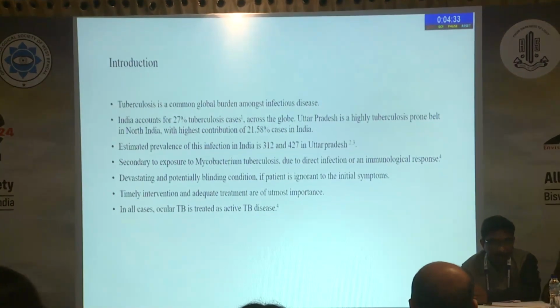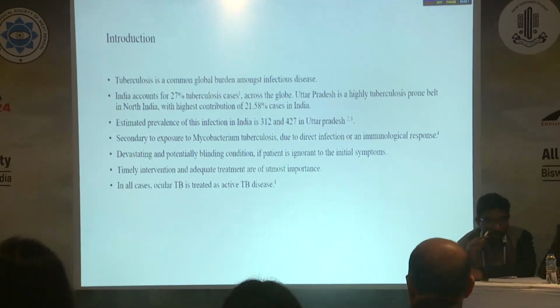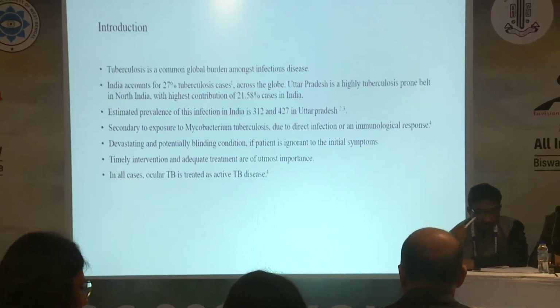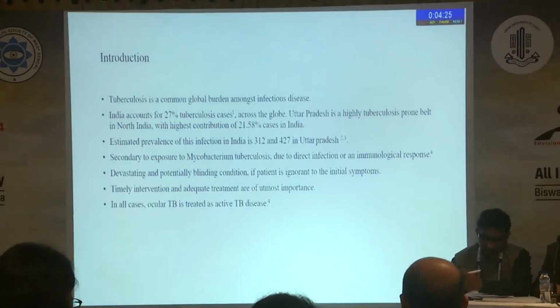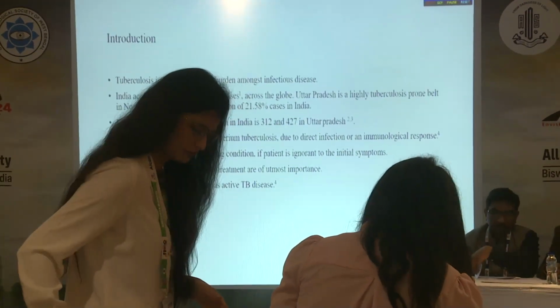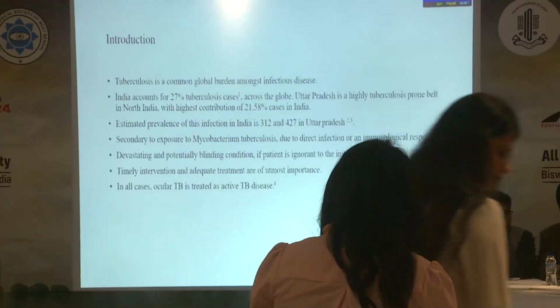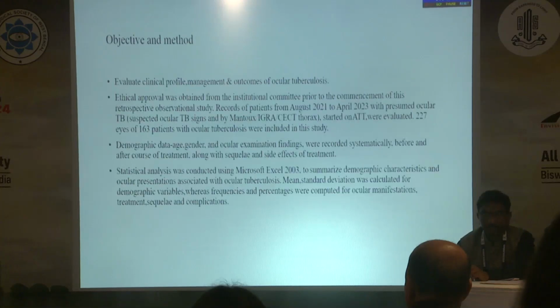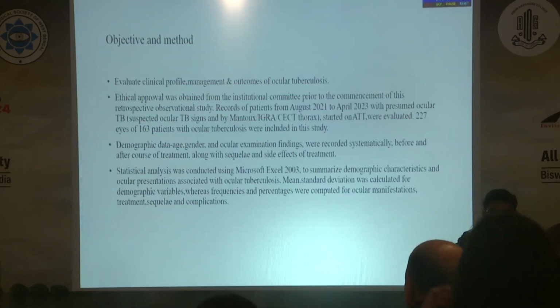It occurs secondary to exposure to Mycobacterium tuberculosis, due to direct infection or an immunological response. It is a devastating and potentially blinding condition if the patient is ignorant to the initial symptoms. So timely intervention and adequate treatment are of utmost importance. In all cases, ocular TB is treated as active TB disease. So here we evaluated clinical profile, management and outcomes of ocular tuberculosis.